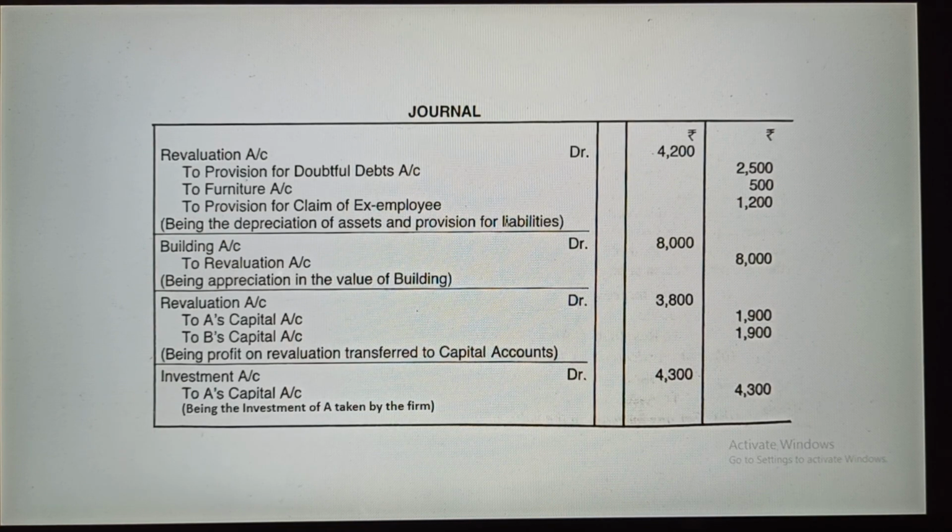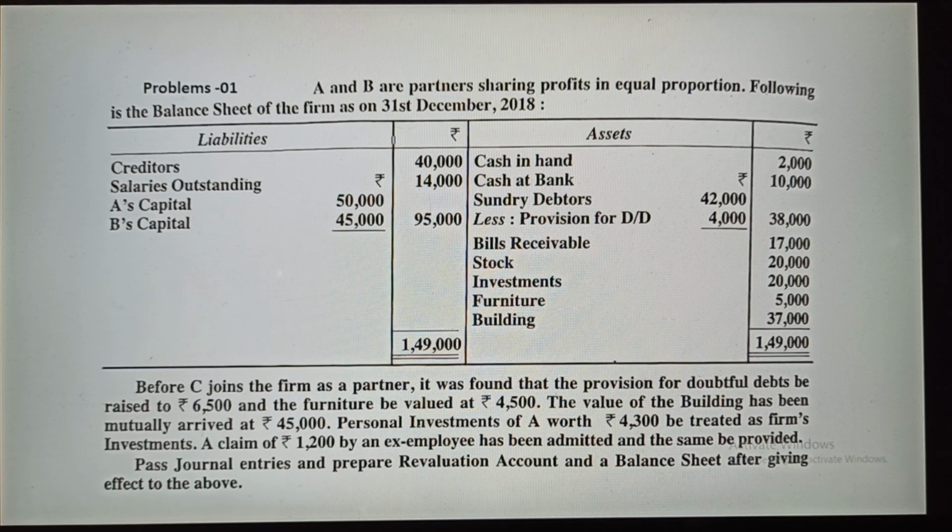So A's capital account 1,900, B's capital account 1,900. Last entry you can see here that it is given investment account debit to A's capital account. Why is it so? Because this investment is your asset, and it is debited, means it is increasing. How is it increasing? Come to the question, we will see it here.